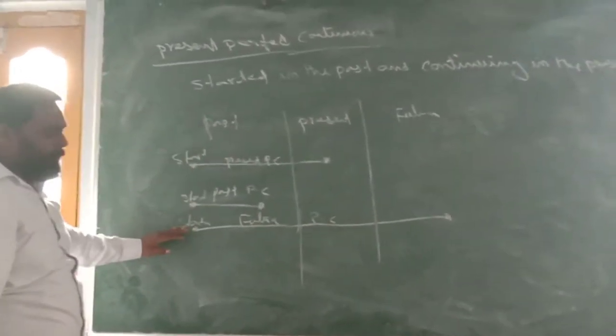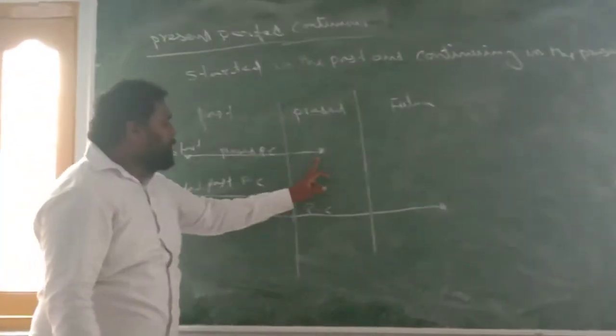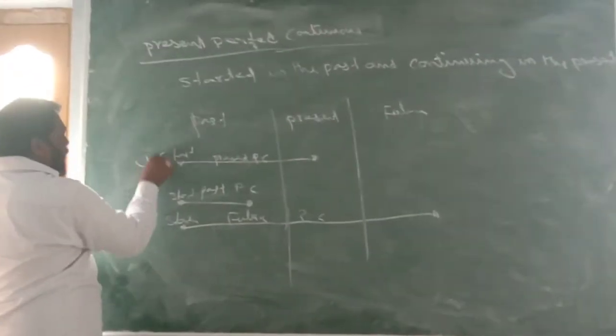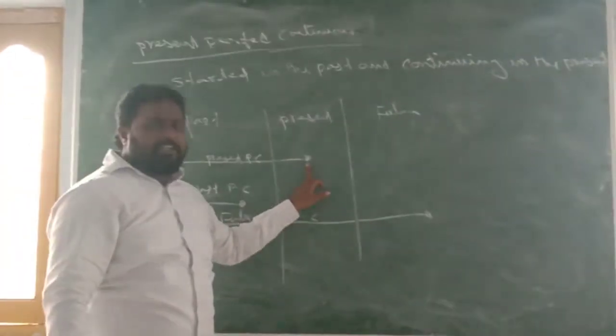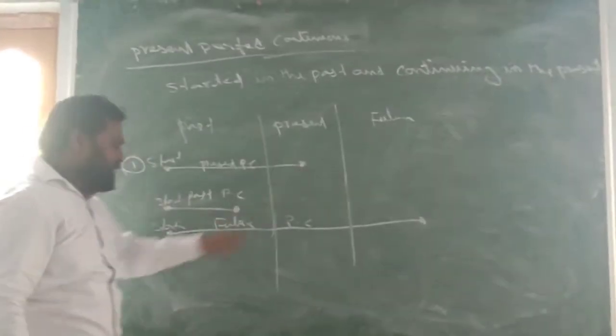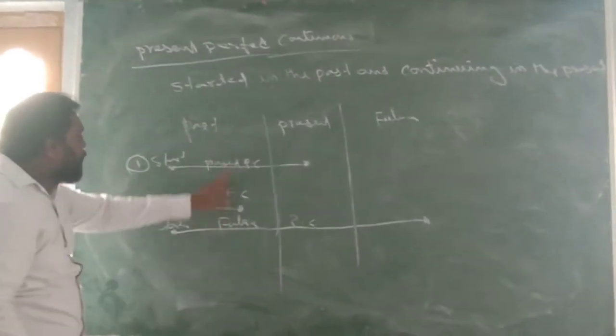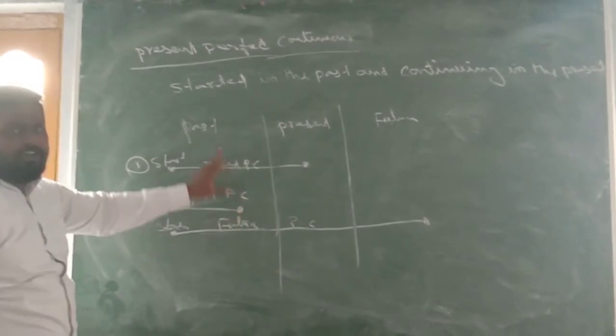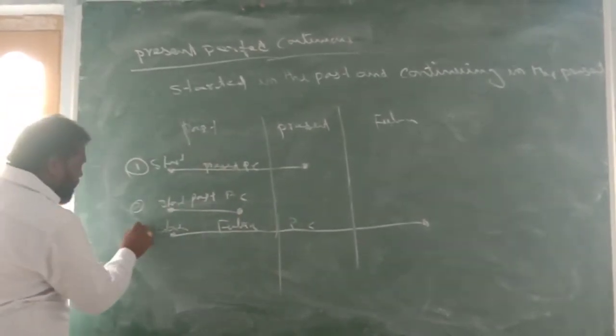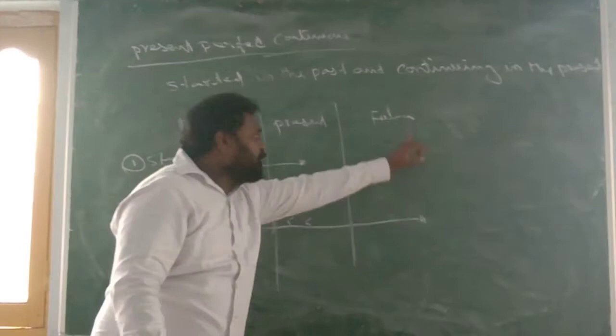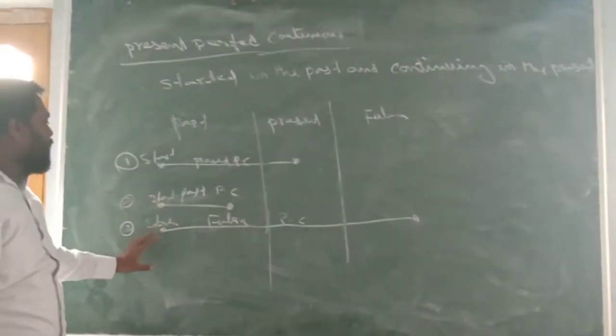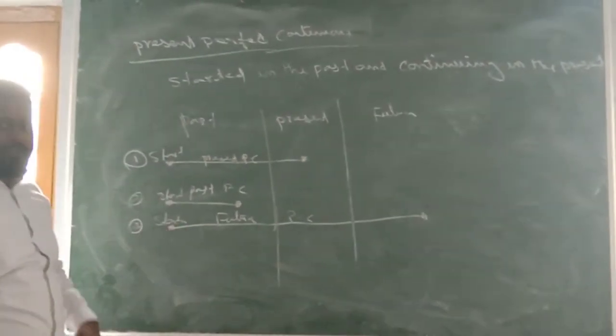All have started in the past. They have continued up to present. The first example has continued up to present. That is why it is called present perfect continuous tense. The second example continues up to the past itself. That's why it is called past perfect continuous tense. The third example continued up to future. That is why it is called future perfect continuous tense.